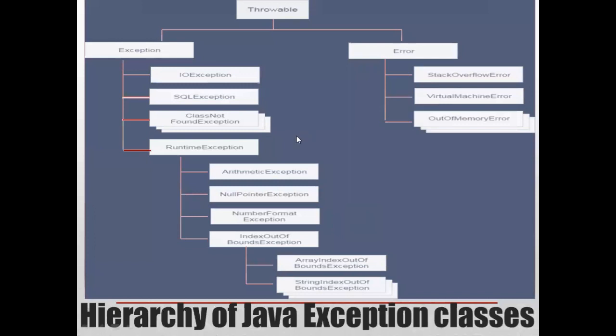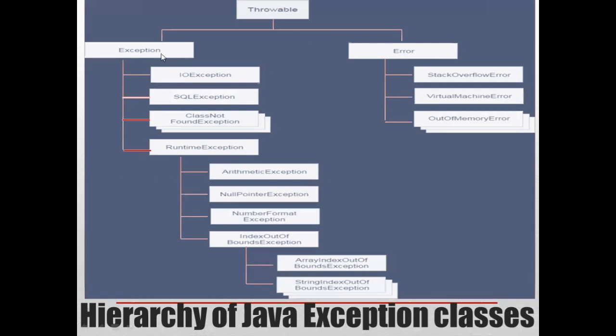Here you can see the hierarchy of Java exception classes. The java.lang.Throwable class is the root class of the Java exception hierarchy, which is inherited by two subclasses, Exception and Error. The overall hierarchy of Java exception classes looks like this.